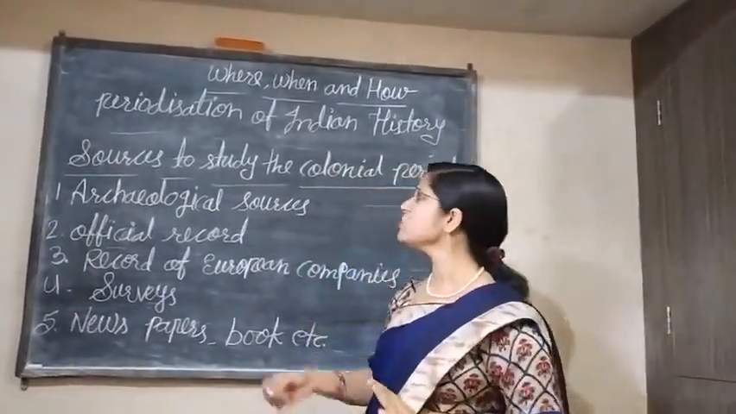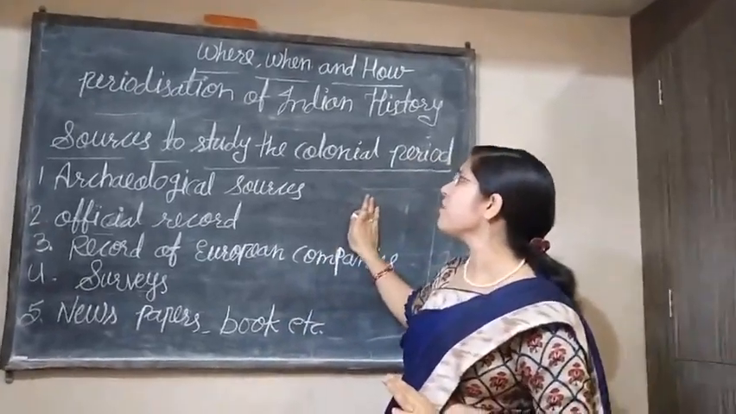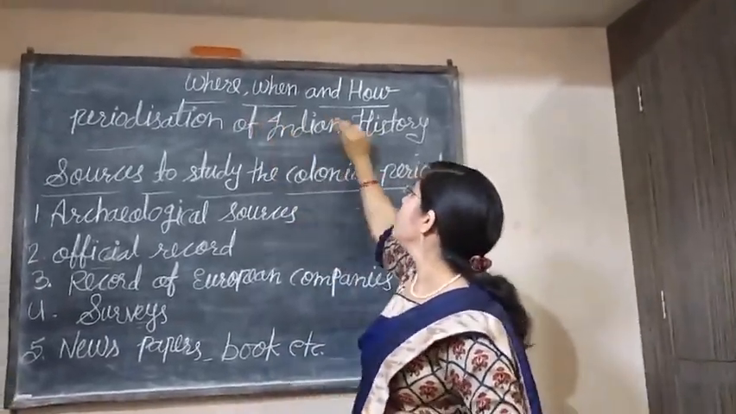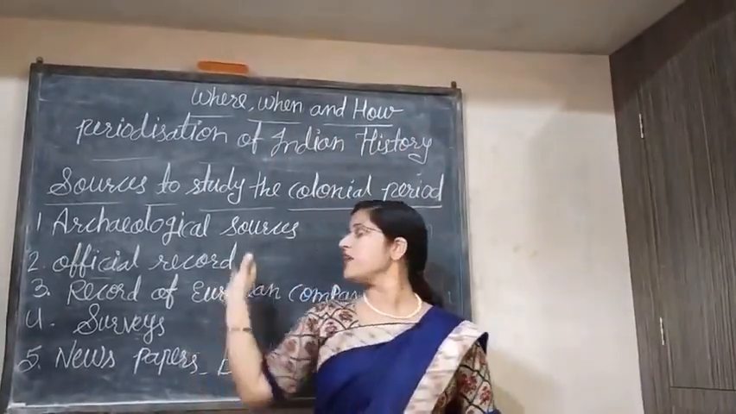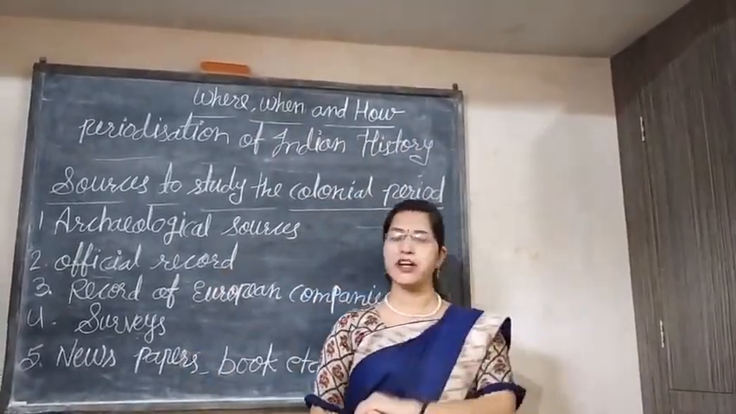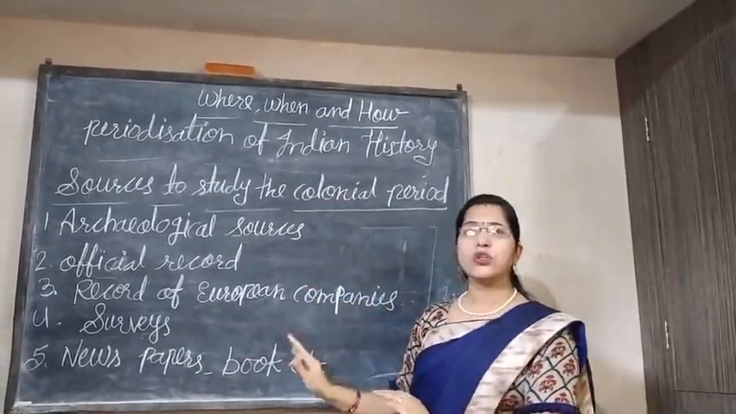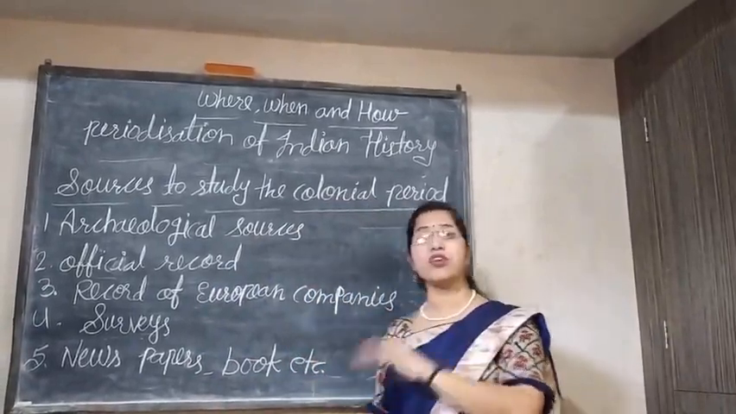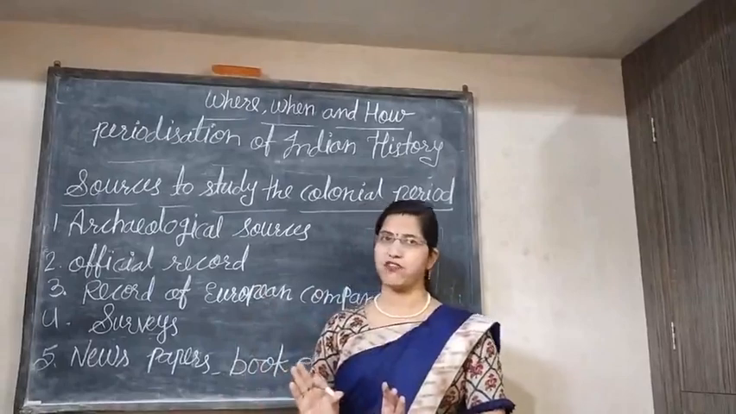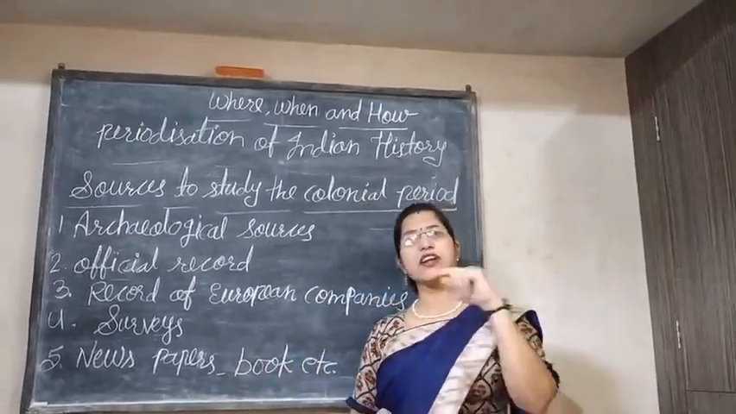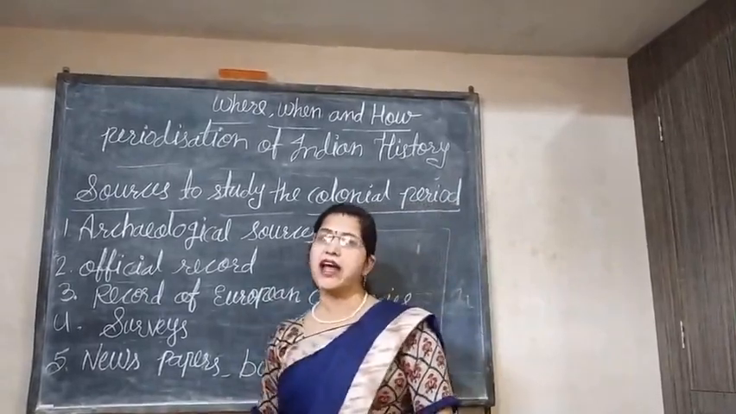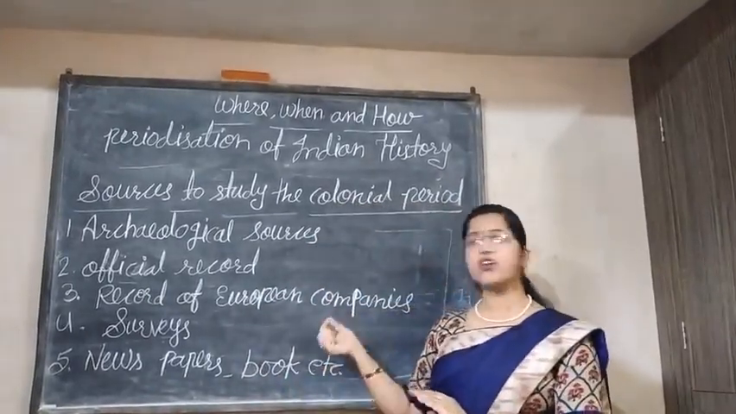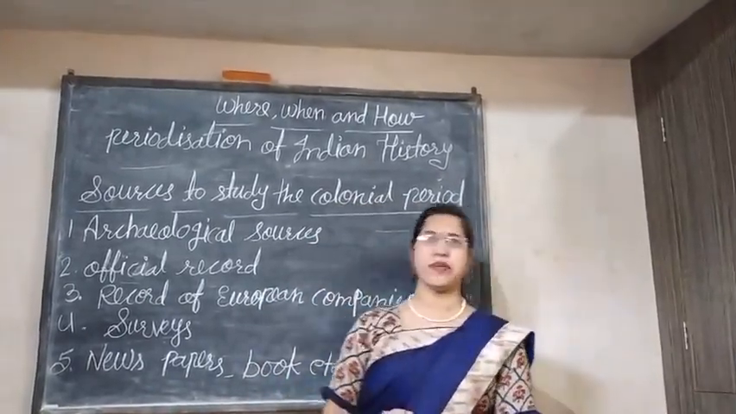So here your first chapter from the history side, that is Where, When and How, is completed. I hope you understand all the points which I have explained to you. Please go through these topics, and before that, first of all, read the chapter carefully. After that, go through all the topics and please prepare short question answers from these topics. Thank you.